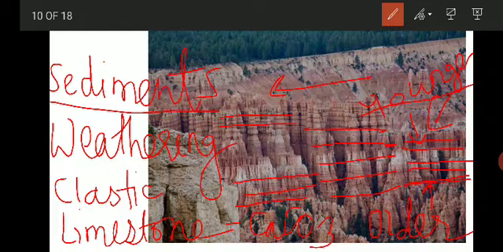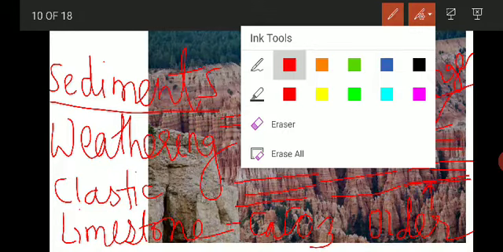Limestone is a chemically reactive rock wherein you will find the caves. Then you find the stalactites and stalagmites. These are structures formed by the leaching action of the minerals present in the rock along with the water. So this is how the sedimentary rocks are formed. A few examples, a general idea about how sedimentary rocks are formed.